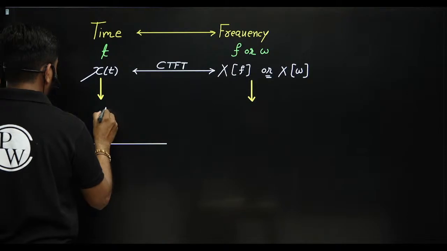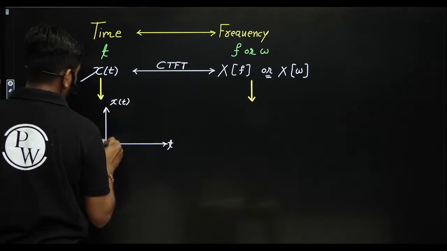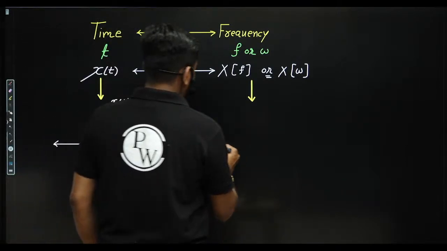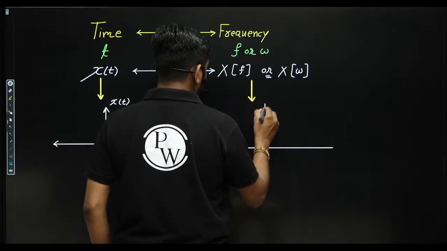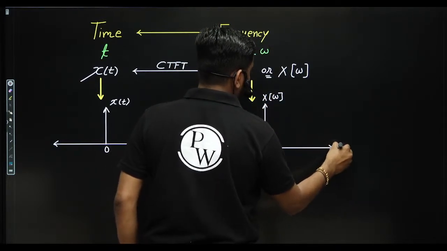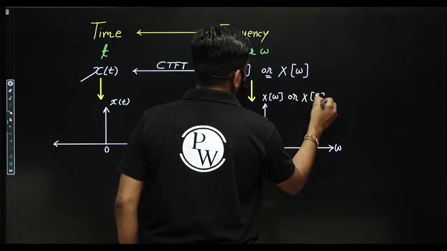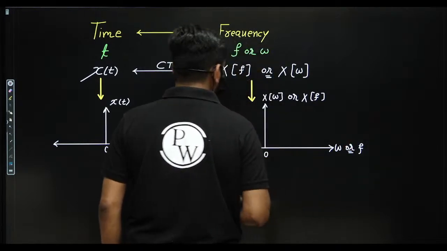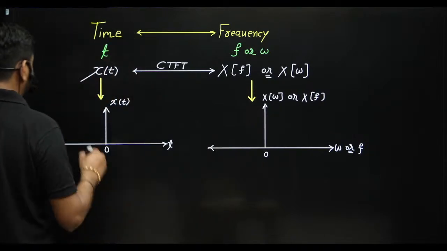See here on x-axis time, y-axis amplitude. Amplitude can be positive, negative, time can be positive, negative. Similarly, the frequency or magnitude versus frequency and phase versus frequency, guys. X of omega versus omega, or we can say here you are having X of f, then on x-axis it is f, guys. Correct? This is origin. Negative frequency, positive frequency, both possible.